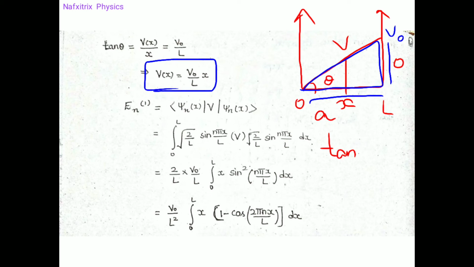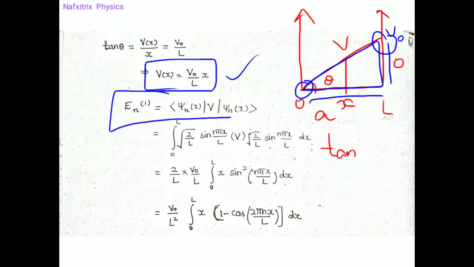They have only given potential at this end and at this end. They haven't mentioned anything about potential at the middle points. So we have derived the potential at some point x. Now we need to apply the formula for the first order energy correction, that is En of 1. This is the formula for first order energy correction.